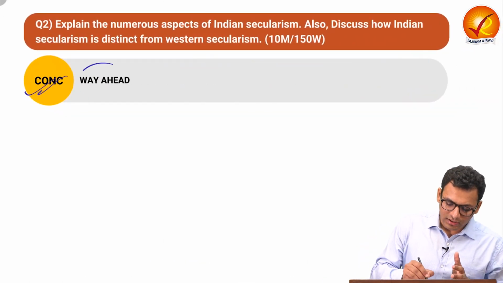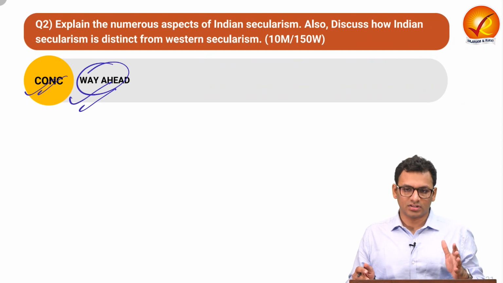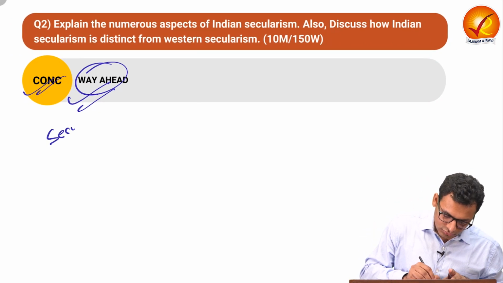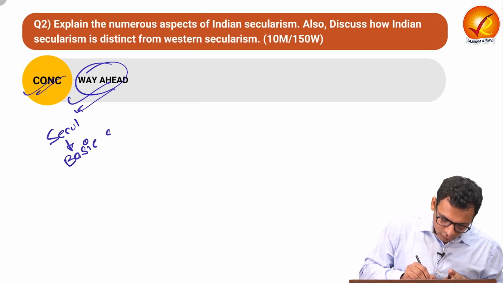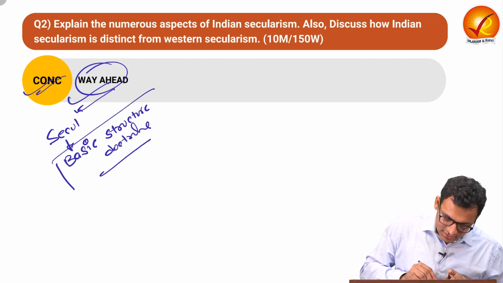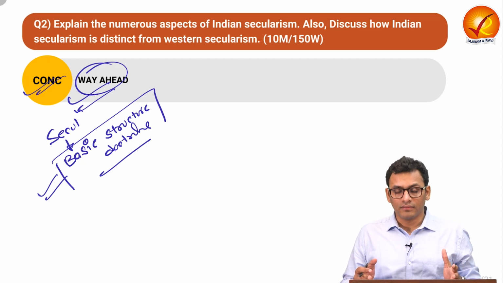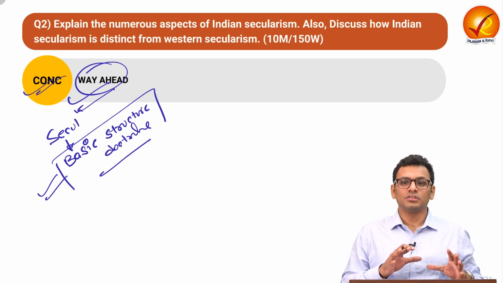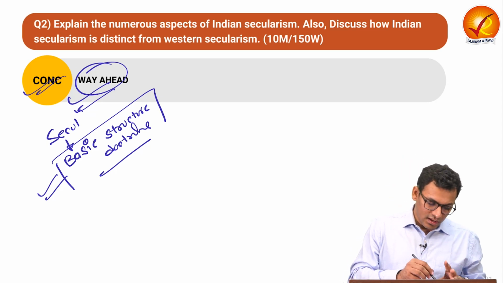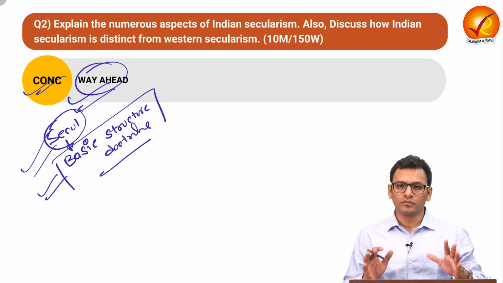In the conclusion, you can talk about how secularism is part of the basic structure doctrine. And thus, it is imbibed as a constitutional value, and thus it is necessary to ensure that the constitutional value of secularism is realized in its true form in the nation.